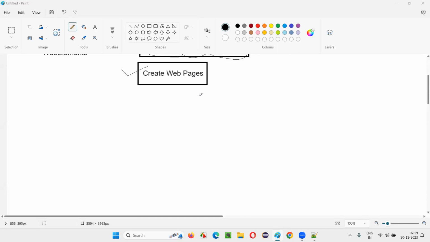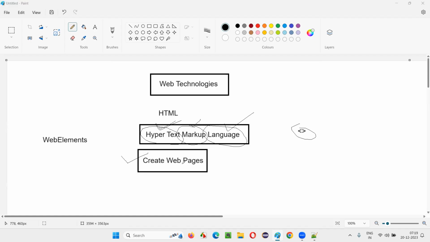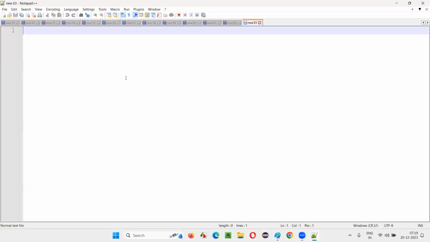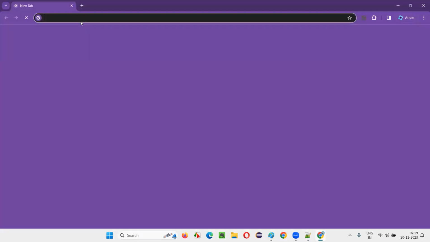Before I show you how to create web pages by writing some HTML code, I'll showcase an existing web page for which the HTML code is already written. Or else I'll quickly create one web page, or we'll do one thing: I'll just go to one website and show you. That will be good.